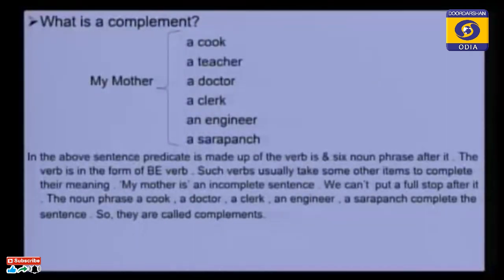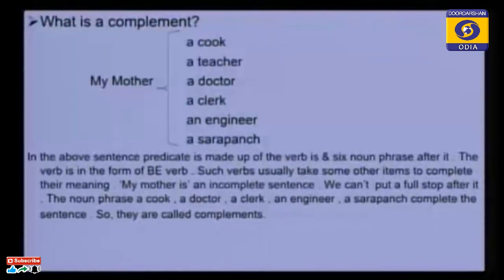We have to use all these noun phrases. My mother is a cook, a leader, a doctor, a clerk, an engineer or sarpanch. In a similar manner, you can use different kinds of noun phrases. So, the verb is in the form of a be verb.